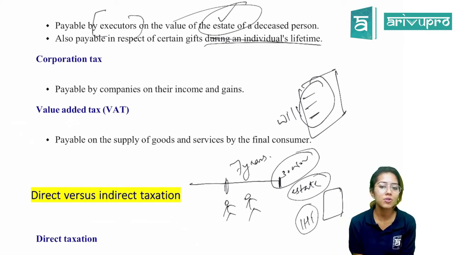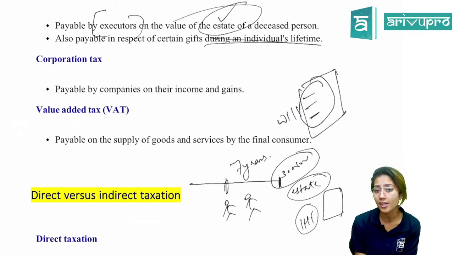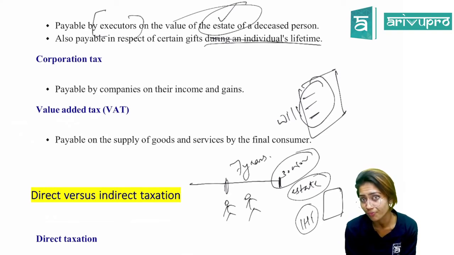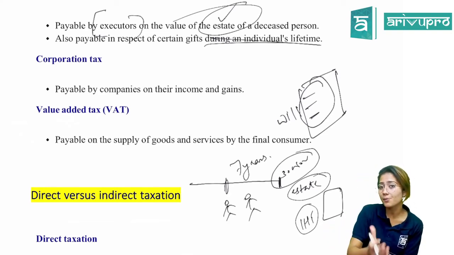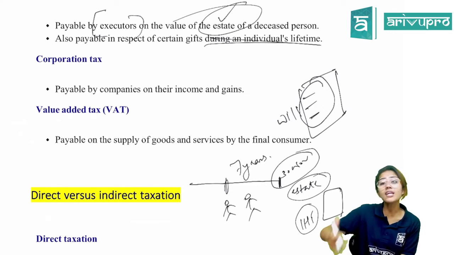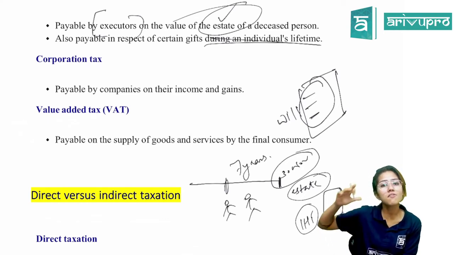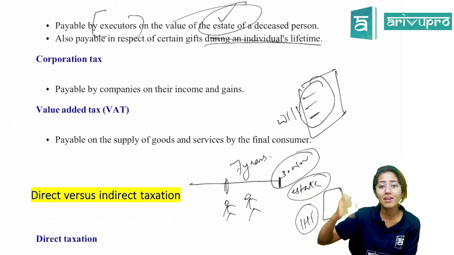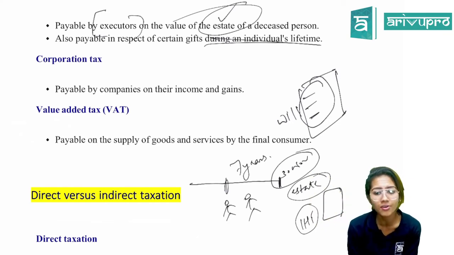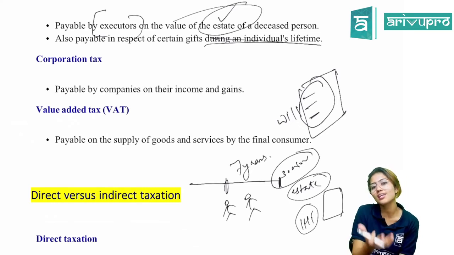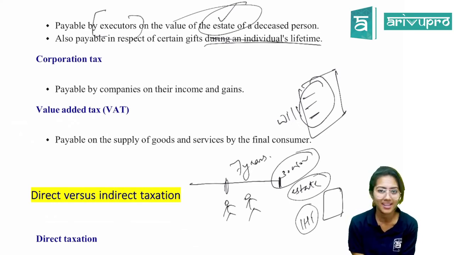So HMRC came to know about it, and that is why they introduced this rule that IHT will have to be paid on certain lifetime gifts also. That is, in the lifetime when this person was alive, if he has made any transfer in the form of a gift, meaning he might not have got any returns with regard to that, that is what we call a gift. Any transfers in terms of gift that have gone to the beneficiaries, we will have to pay IHT on that. That is to ensure that such manipulations don't take place, and that HMRC doesn't lose the revenue from IHT. All right, is that idea clear?